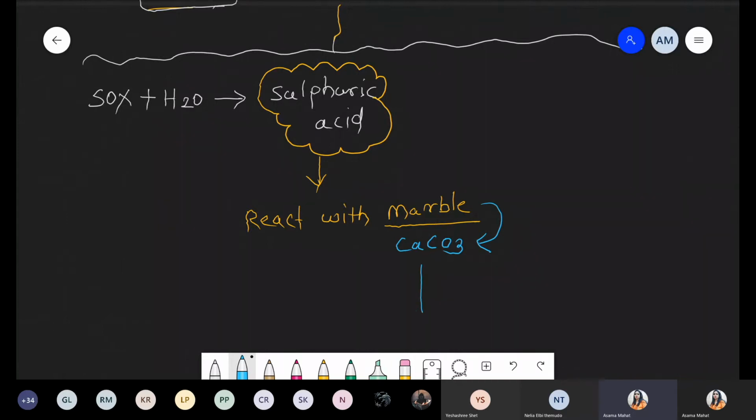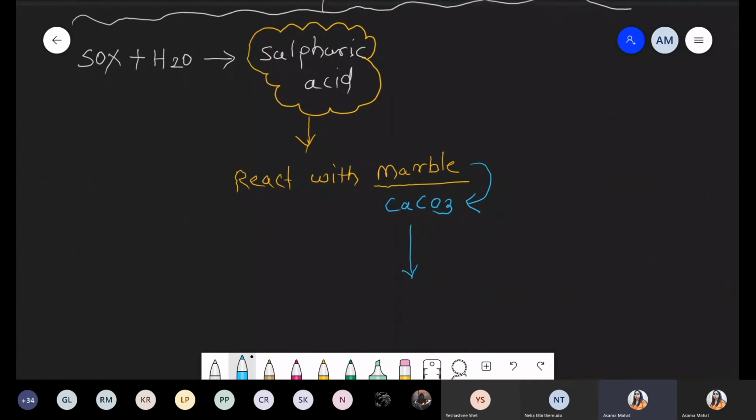So due to the reaction of sulfuric acid, the CaCO3 is converted into calcium sulfate. This is the reaction formed due to sulfuric acid.